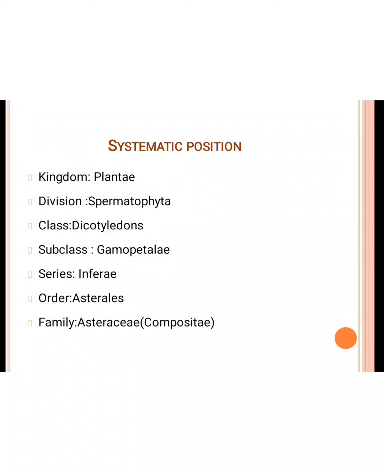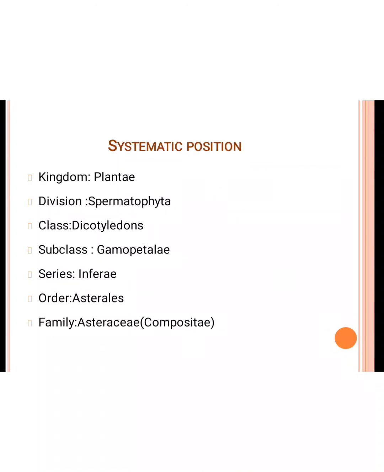First, we discuss the systematic position according to the Bentham and Hooker classification. First, the kingdom Plantae: autotrophic mode of nutrition, cell wall is made up of cellulose, no locomotion, only movement. Then division Spermatophyta: produces a flower during the whole life cycle. Sex organs are multicellular. After fertilization, ovules turn into seed and embryo formation occurs.